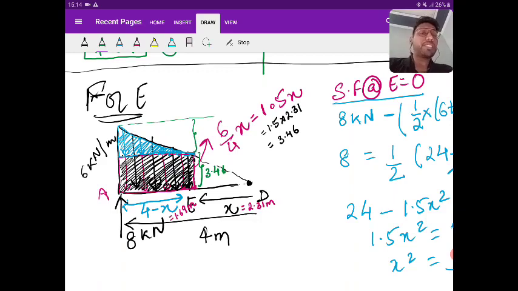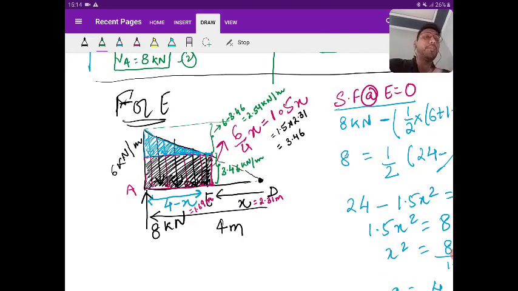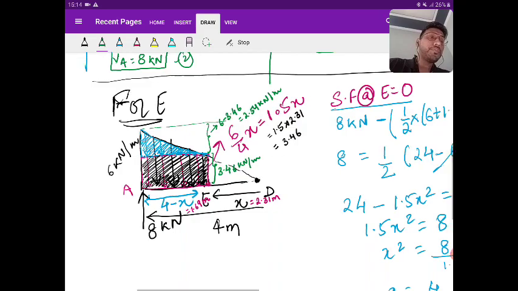And what is the UVL maximum intensity? 6 minus 3.46, that is nothing but 2.54 kilonewton per meter. Is it clear? Now use the centroidal part and you can give the result.